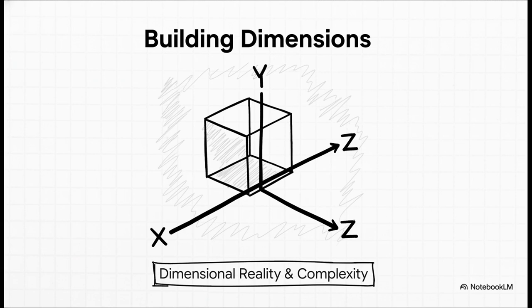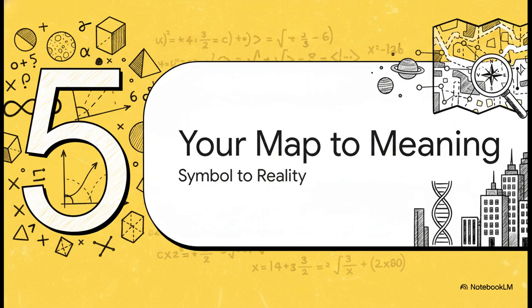And finally, we arrive at x, y, and z. This is how we build our dimensional reality. The x-axis isn't just a line, right? It's our baseline, the input, or maybe the progression of time. The y-axis is the result, the consequence that emerges from that baseline. And the z-axis? Well, that's the cool part. That's the unseen layer of depth, the hidden complexity that gives our map a rich third dimension. And just like that, we're at the end of our journey. We've used this A to Z framework not to calculate, but to navigate, to travel from these abstract symbols all the way to a rich, dimensional understanding of reality itself.